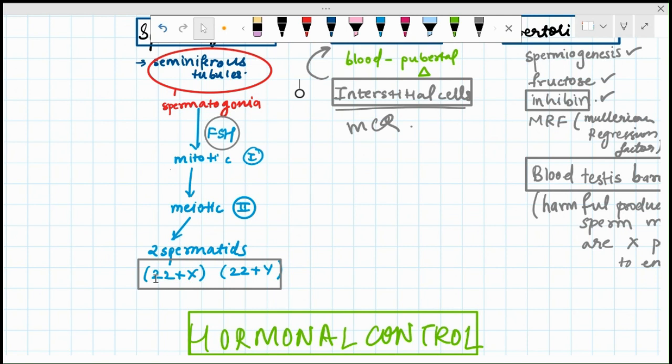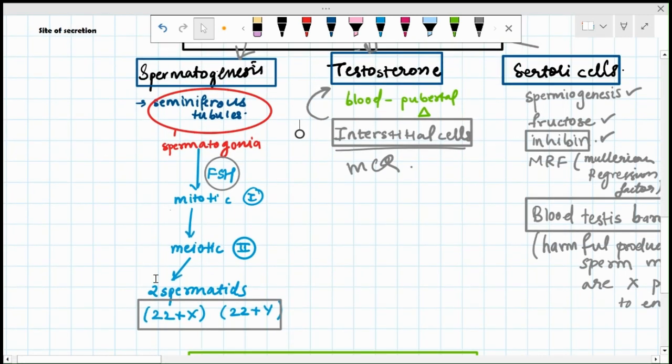Then the testosterone secretion. It occurs in interstitial cells after the age of male puberty. Testosterone secreted directly enters the blood, circulates, and is responsible for pubertal changes in the male. Hormone secretion occurs under the effect of ICSH and LH from the anterior pituitary.